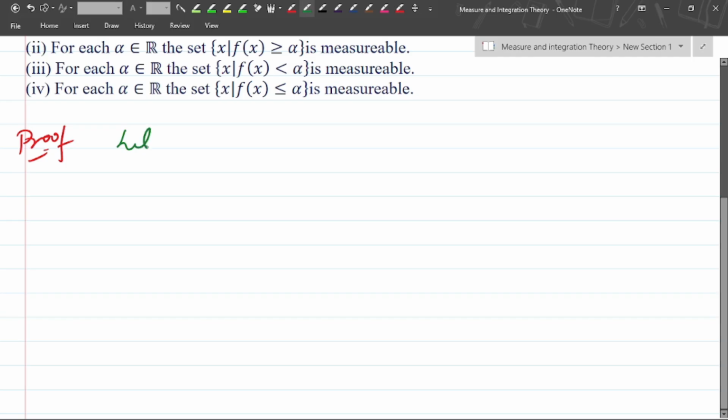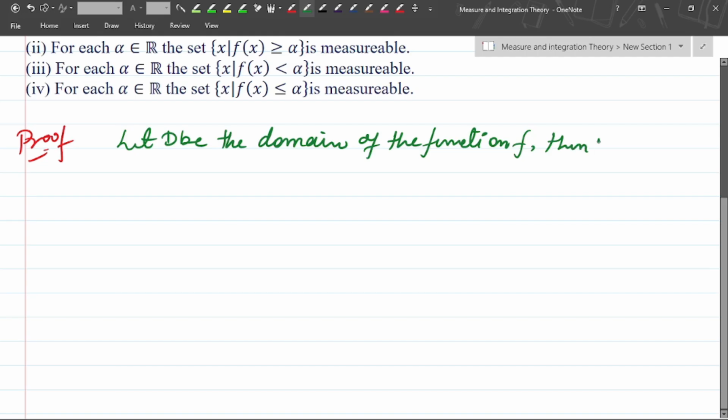Let D be the domain of the function f, which is from E to R. Then D is also a measurable set.